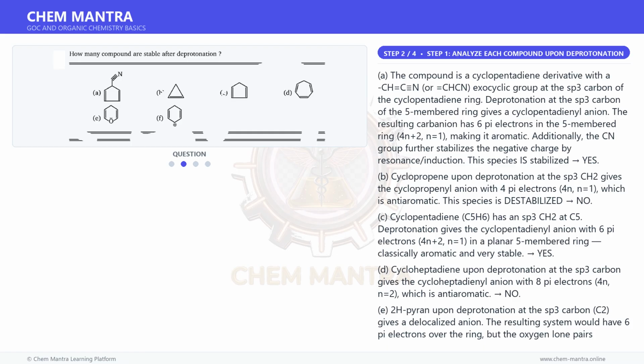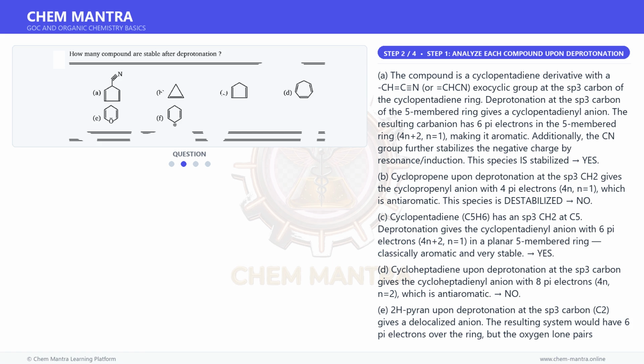B. Cyclopropene upon deprotonation at the sp3 CH2 gives the cyclopropenyl anion with 4 pi electrons, 4n, n equals 1, which is antiaromatic. This species is destabilized. No.